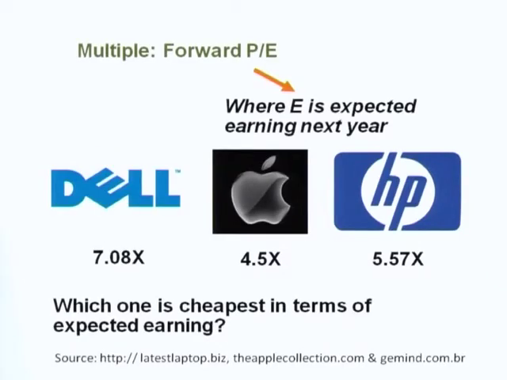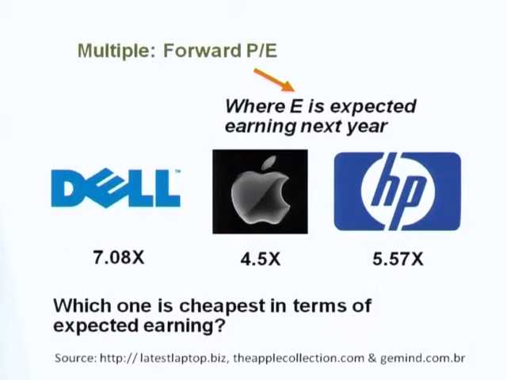So let's look at forward PE. You divide price per share by expected earnings per share. So you divide the price of Dell by expected earnings per share for Dell. Again for Apple, you divide price per share for Apple by expected earnings per share of Apple. HP, you divide price per share of HP by expected earnings per share for HP. And you get Dell PE ratio 7.08 times, Apple 4.5 times, HP 5.57 times.